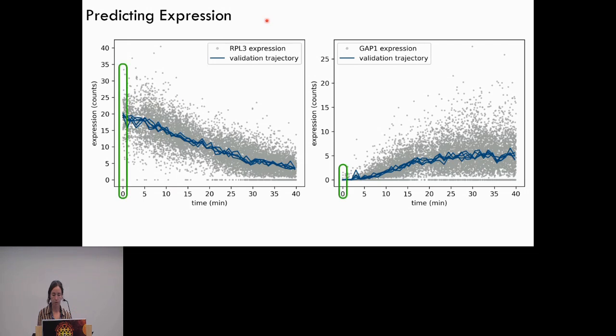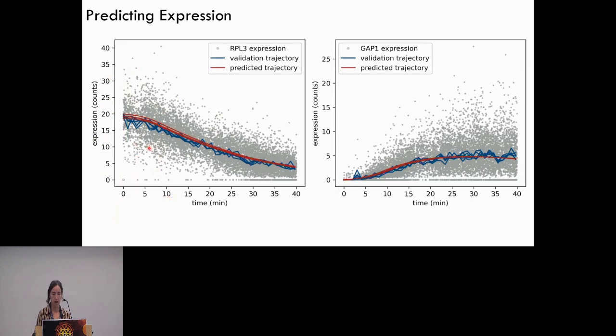The way that this works is that I gave the model an initial cell state from this validation data at time 0, and then I asked it to predict the next 40 minutes of expression. And when I do that, in red here, you can see that the model is able to predict these trajectories along this validation data very, very well, which is really exciting. And just for a little dimensionality idea, this data set is around 5,700 genes with around 200 transcription factors. And so it's predicting these gene expression profiles well, which is exciting.